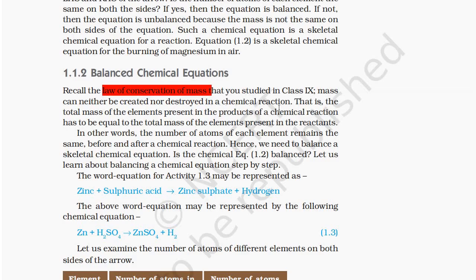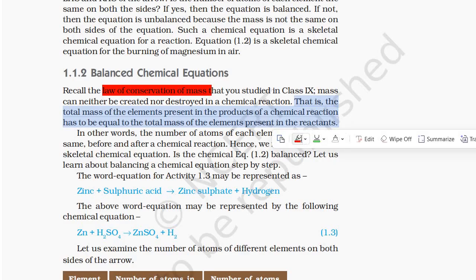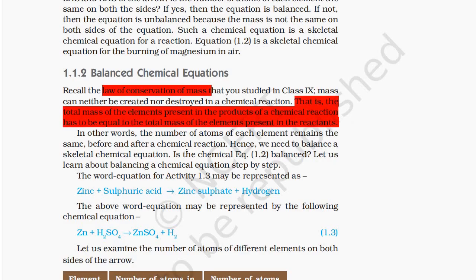Mass can neither be created nor be destroyed in a chemical reaction. That is, the total mass of elements present in the products of the chemical reaction is equal to the total mass of elements present in the reactants. In other words, the number of atoms of each element remains the same before and after a chemical reaction. Hence, we need to balance a skeletal chemical equation.